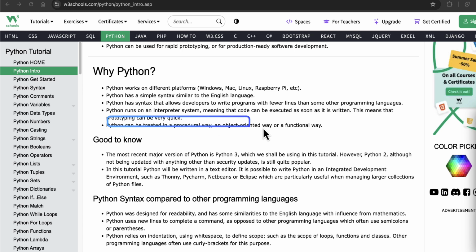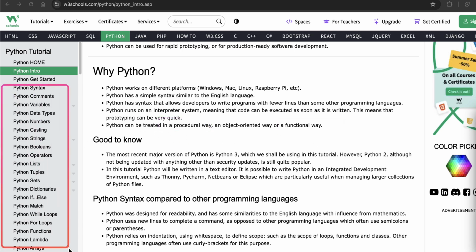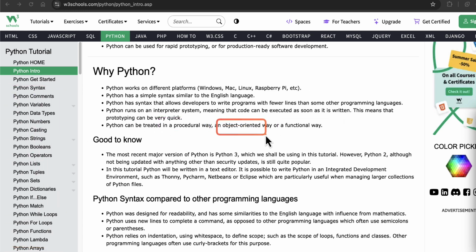Python can be treated in a procedural way, an object-oriented way, or a functional way. So now here are three things. You can use Python in a procedural way, an object-oriented way, or in a functional way. We'll try to explore the procedural way initially. Most of the examples follow that. Then the object-oriented way is used in the later sections. So do follow along with that as well.